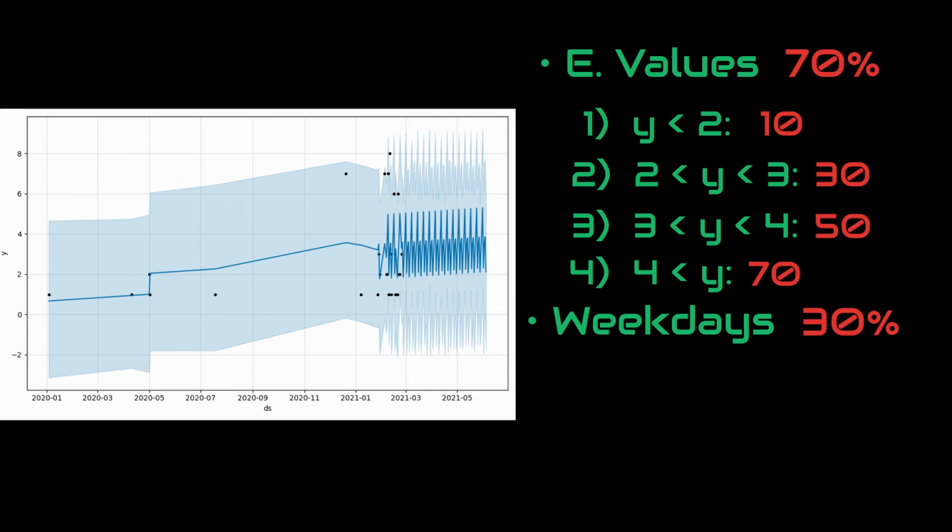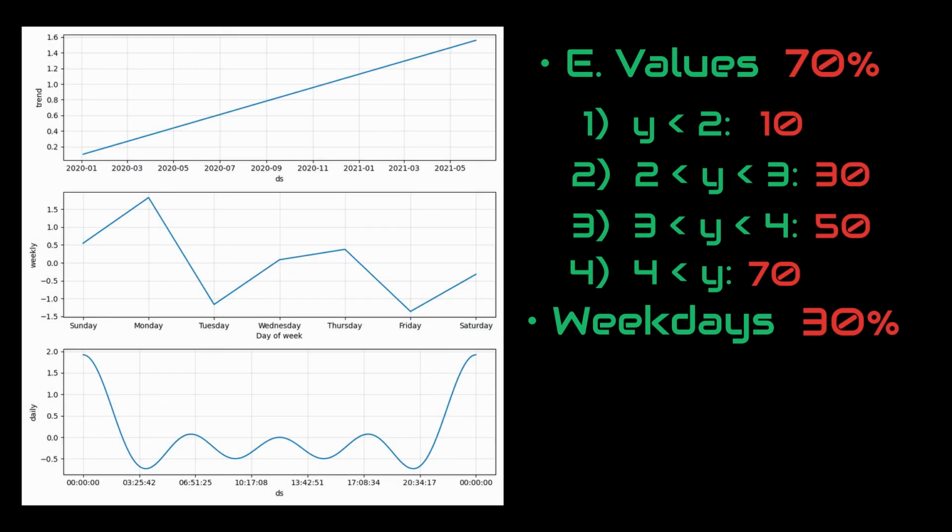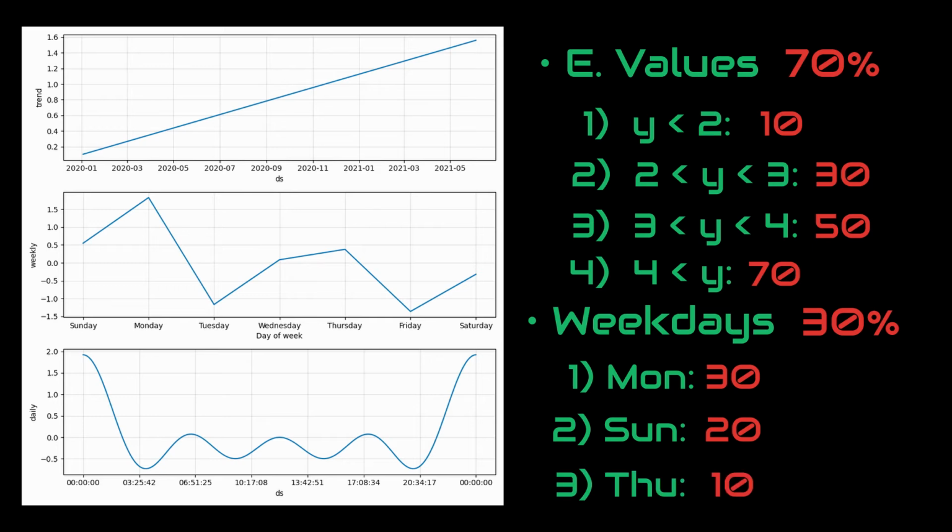Now, let's look at our second chart and do the same thing with the weekdays. Since it weighs 30%, we assign Monday 30 points, Sunday 20 points, and Thursday 10 points. The rest will be 0 because they have a lower possibility.